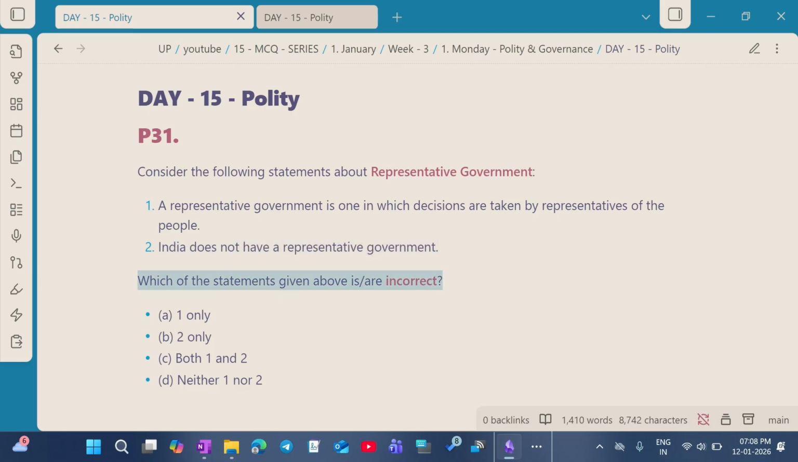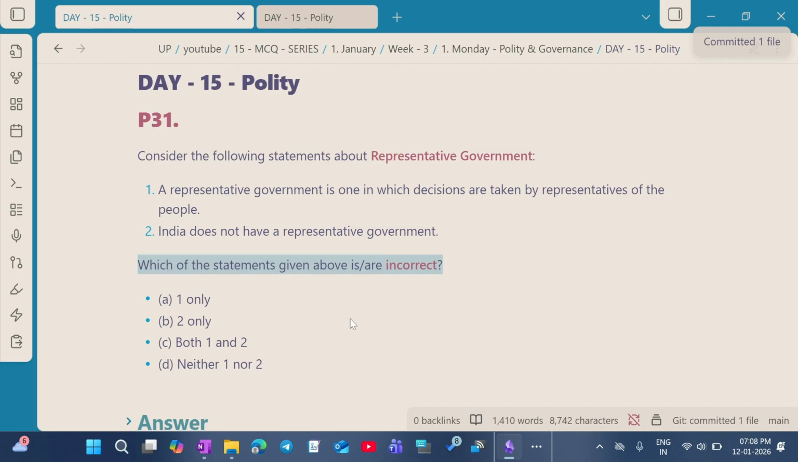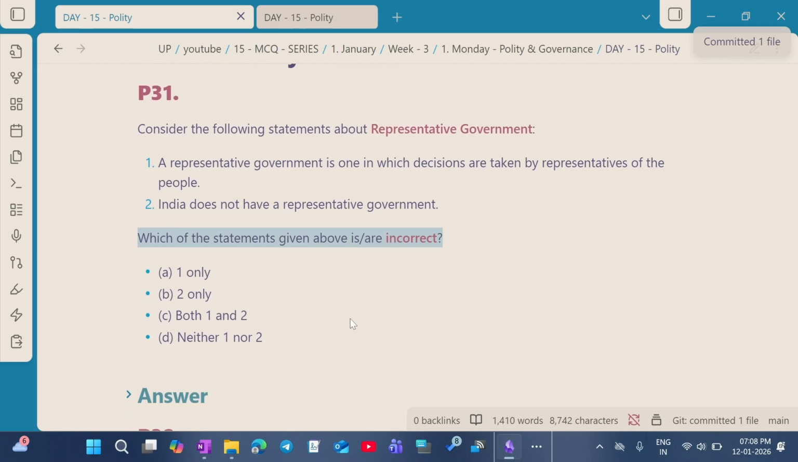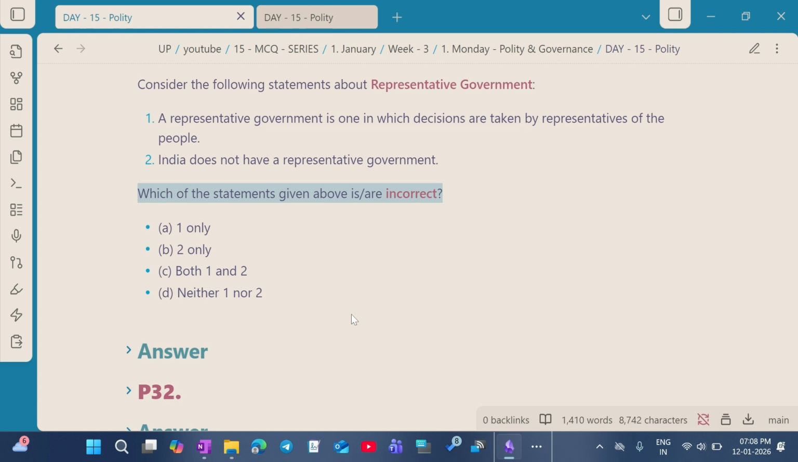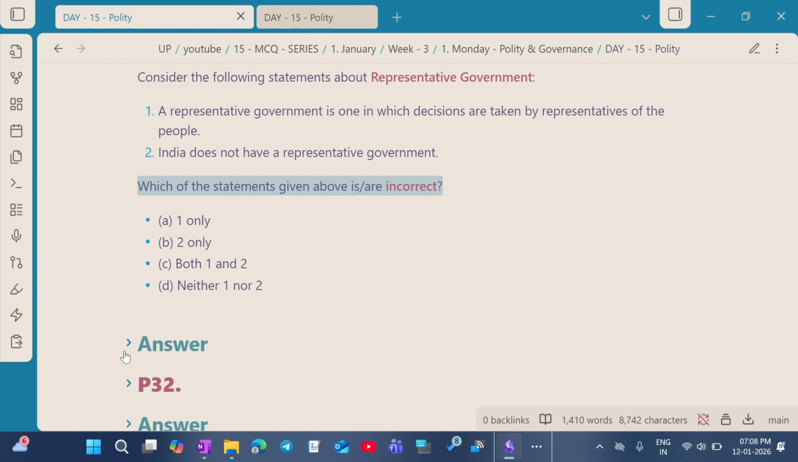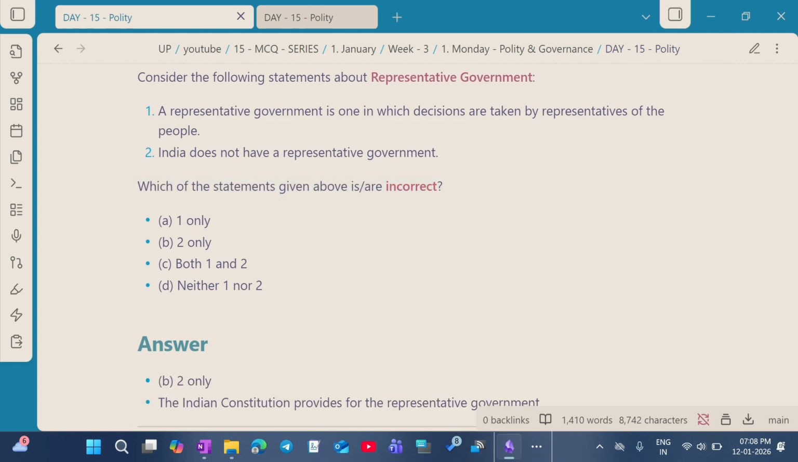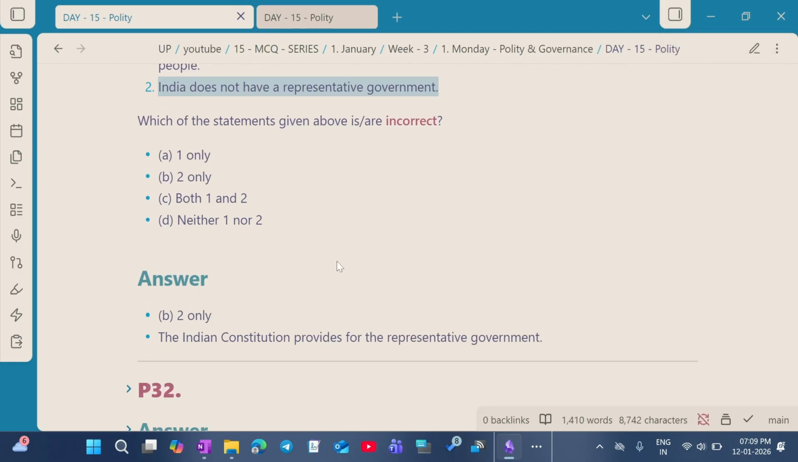Which of the following statements given are incorrect? So we have to choose the incorrect options from these two statements. The correct answer for this question is option B, 2 only. The Indian Constitution provides for a representative government. Option 2 is incorrect because India has a representative government.